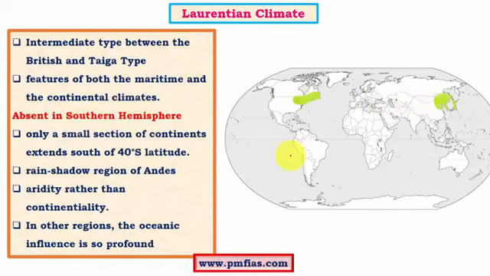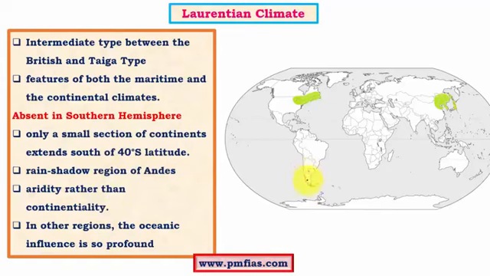This is mainly because of absence of significant landform in the temperate region beyond 40 degrees north and south of the equator. So we have Antarctica, which comes in the polar or tundra type of climatic region, so it cannot be considered as a climatic region which can have a Laurentian type of climate. But the region we have in these particular latitudes should have come under the Laurentian type of climatic influences, but still here the landform is quite narrow. As a result, it is influenced by rain shadow effect of the Andes rather than the continentality of long continents.